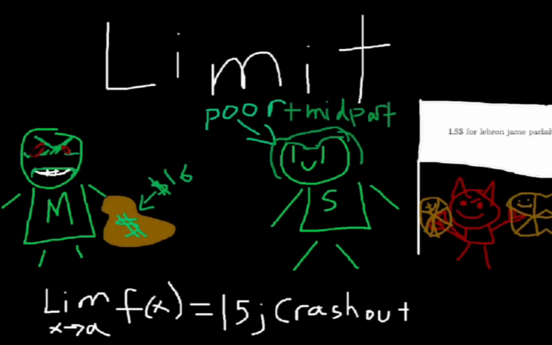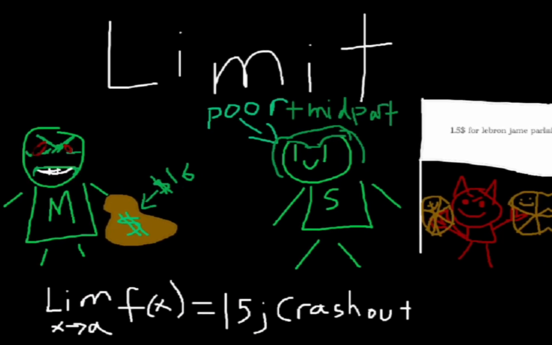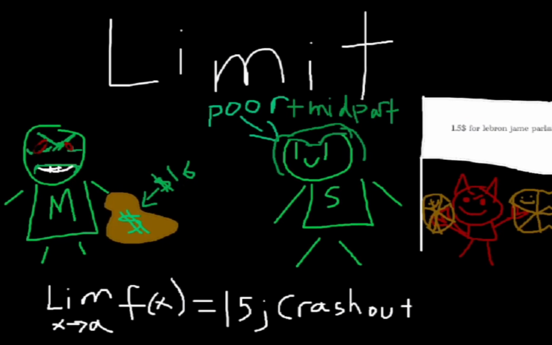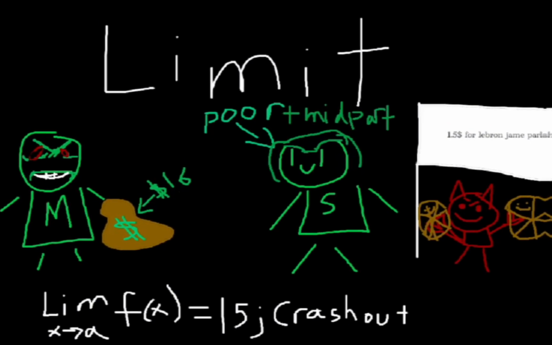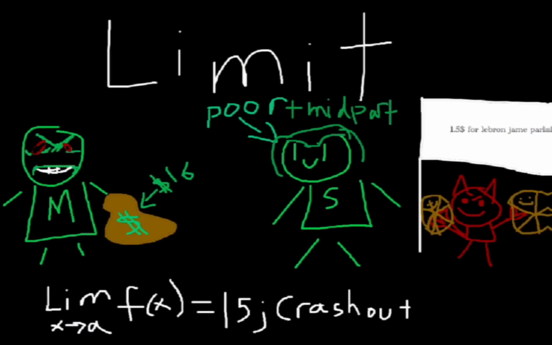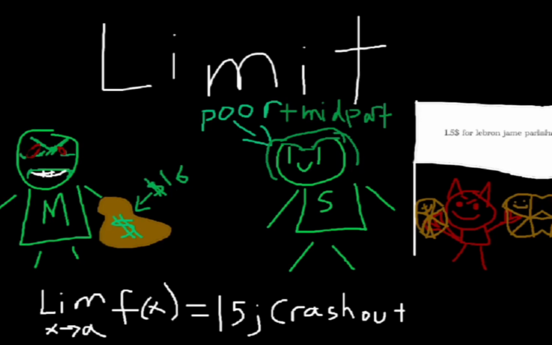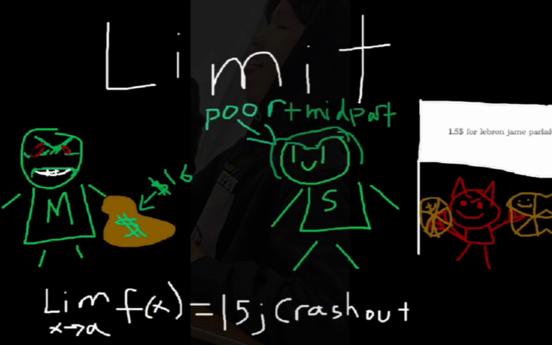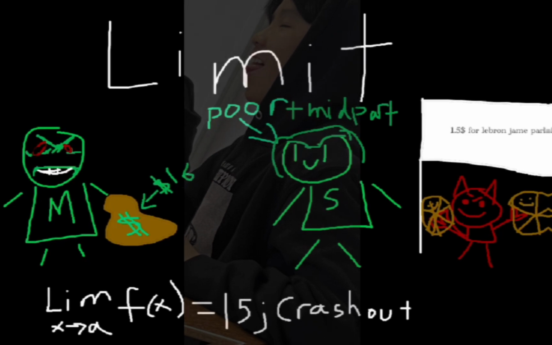And Simon knows it's 15, not only because Matt's about to crash out, but it's not something like 15.50 because Matt would crash out super duper close. Because Matt would be so close to crashing out, he would be reaching for his blicky. So that is why he knows it's 15.